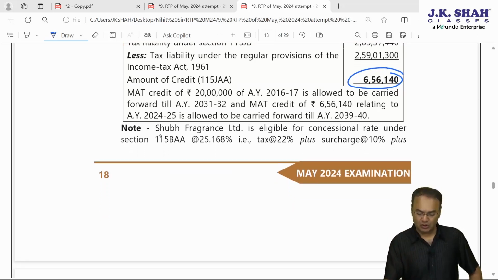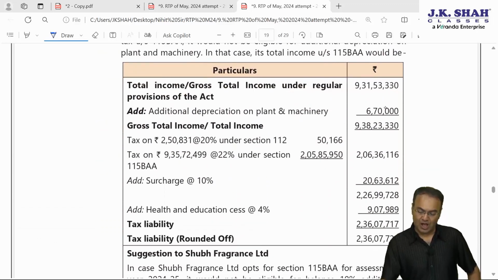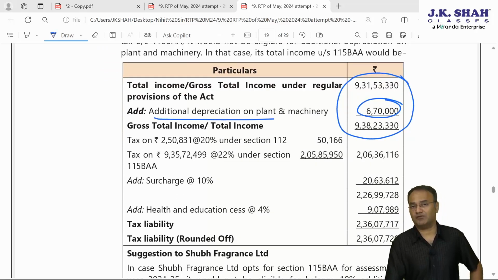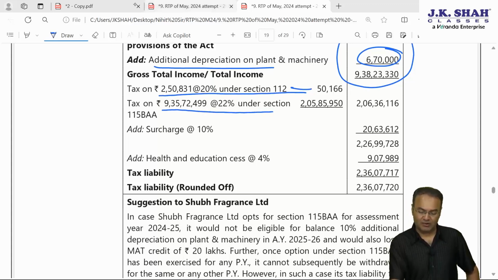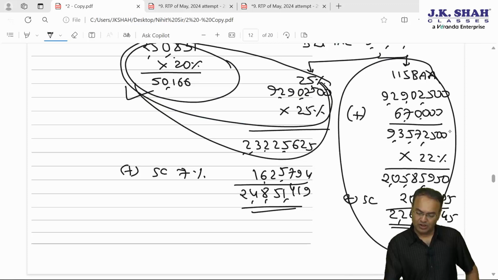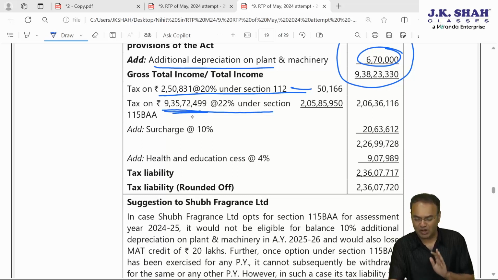In case if they decide to opt for 115BAA, then effective tax rate will be 25.168%, but not on long-term capital gain. However, income will be this much. Additional depreciation will have to be added back because under 115BAA additional depreciation is not allowed. Tax rate on long-term capital gain will remain same, 20%. Tax will be 50,166. On remaining income at the rate of 22%, remaining income will be 9 crore 35 lakh 72,500. 9 crore 35 lakh 72,499 they are getting, 1 rupee difference.